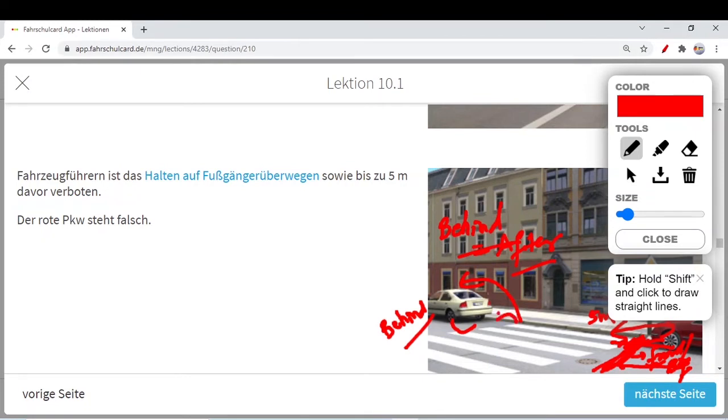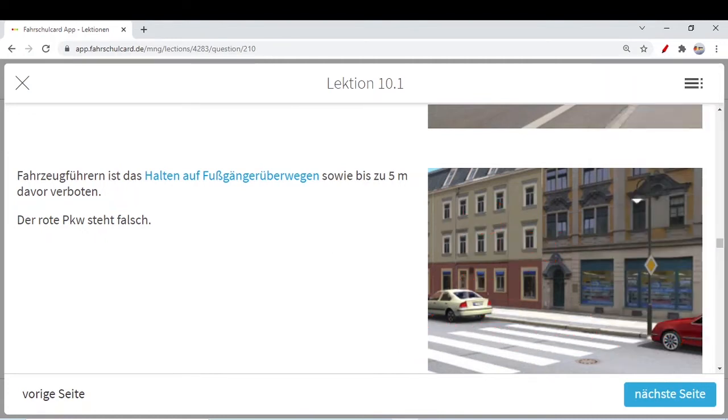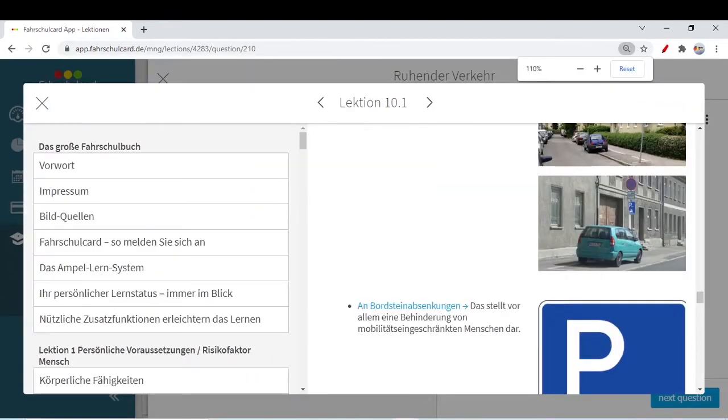But just behind, a word used in the theory of the driving license, or after the zebra crossing, there is no such restriction. You can immediately park here, you can immediately stop here after the zebra crossing, it's not a problem. But before the zebra crossing or in front of it, and within 5 meters, for sure you cannot park and you cannot stop. And what about after or behind? You can do it, it's not a problem. And you can even read it here as well. They are saying that, if you can see it, just wait a moment.